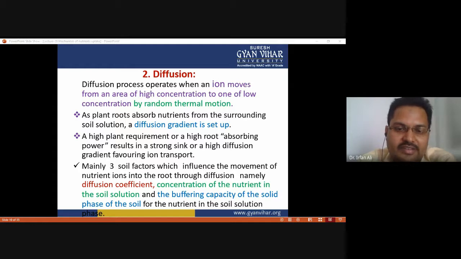And third is the buffering capacity of the soil phase. Buffering capacity means the nutrient holding capacity of the soil. If there is a high buffering capacity, definitely a high concentration of nutrient is there, and if there is a high concentration of nutrient in the soil, definitely the rate of transport or uptake of nutrients is high. So these are the three factors which affect the movement of nutrient ions into the root through diffusion.